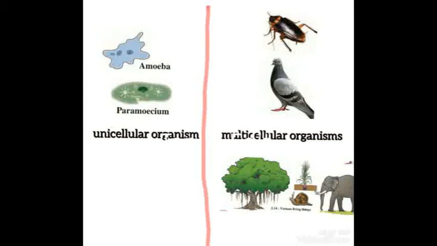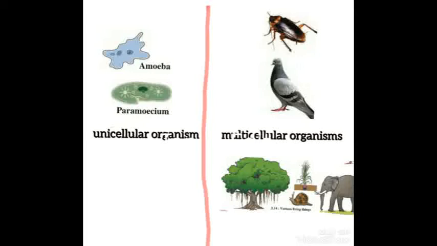For example, we human beings, cow, mouse, cockroach, elephant, banyan tree, onion plant, etc. are all multicellular organisms. All the characteristics of living things are seen in every cell of a living thing, whether it is unicellular or multicellular.